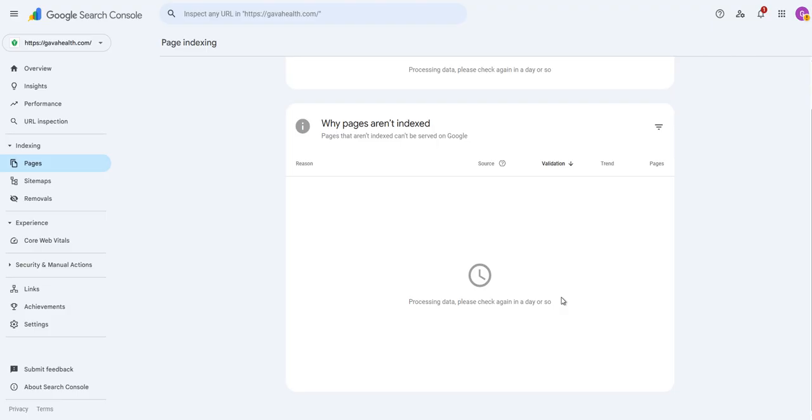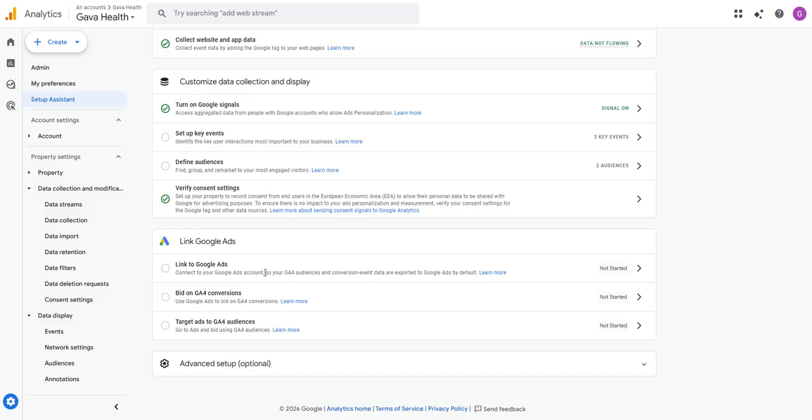So when it's done collecting that data, the next step that we're going to be moving to is we're going to be doing more configurations here before we move on to the next. Very important.